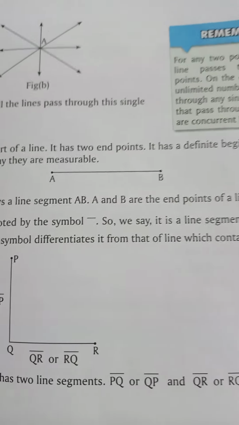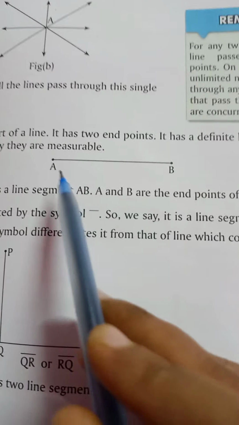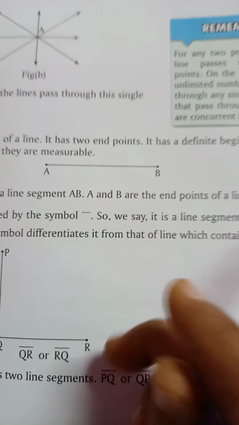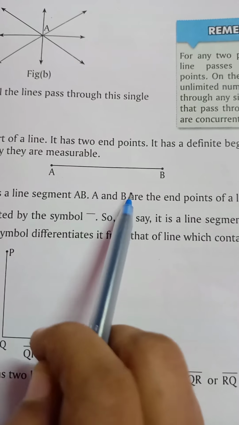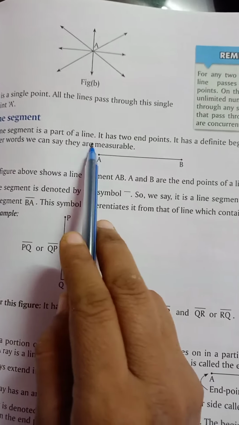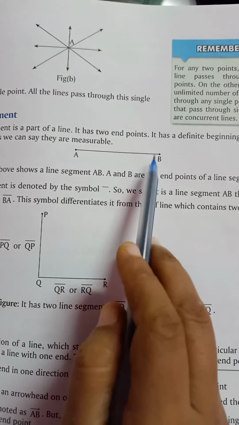It has 2 end points. इसके 2 end points होते हैं बेटा, because हमने ये fix लिया है इस point से इस point तक. If it has 2 end points then its length is also fixed, because it is from A to B. So a line segment is a part of a line. It has 2 end points and it has a definite length.